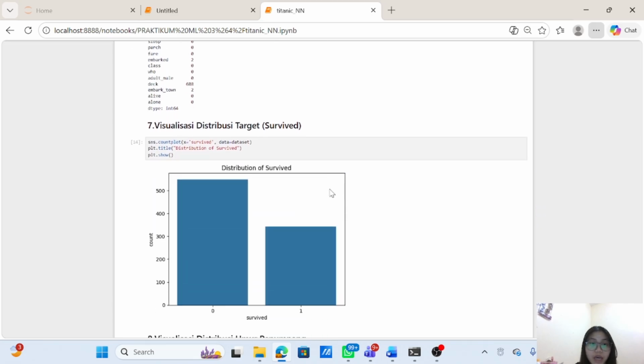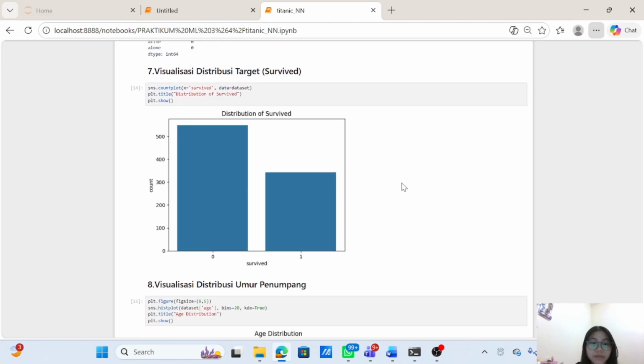The next step is data visualization. I created several visualizations to better understand the dataset. The first graph shows the number of passengers who survived and those who did not survive. The second graph displays the age distribution of passengers. The visualizations help identify the characteristics of the data before training the model.